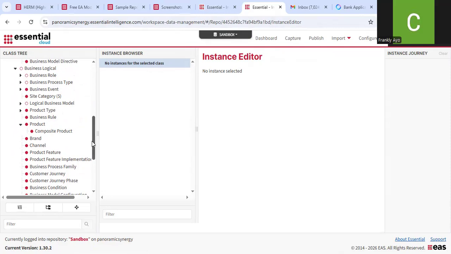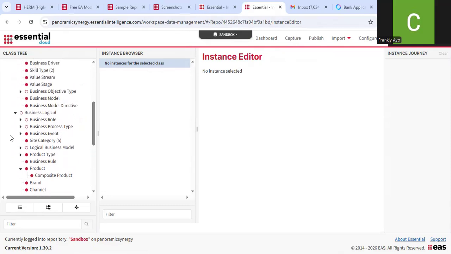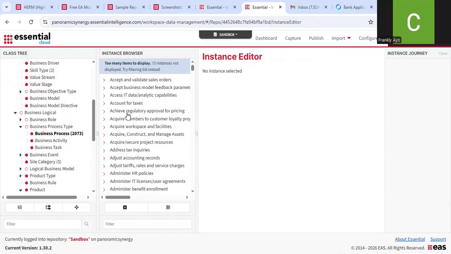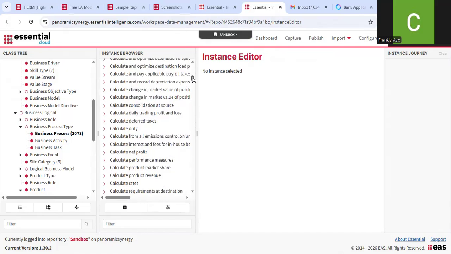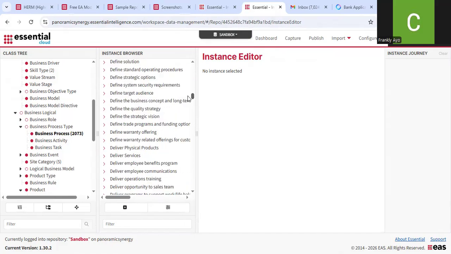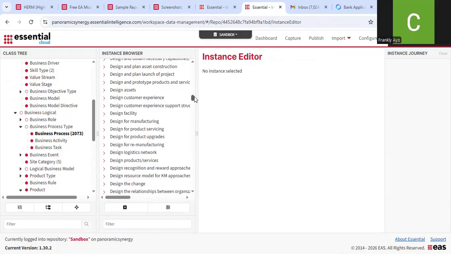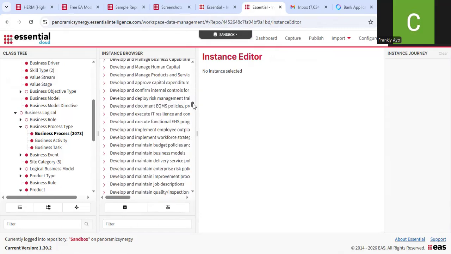Okay, I want you to see the different processes that were created. So you can see 2,703 processes were created. So I think I added the one for airlines. You can see the various processes that are associated with having an airline company.